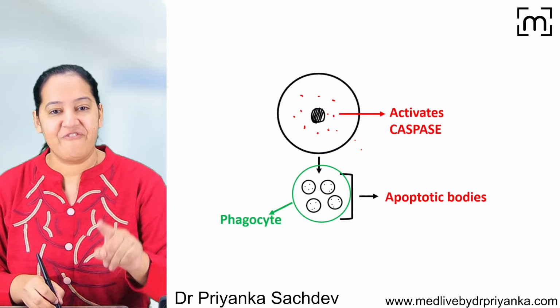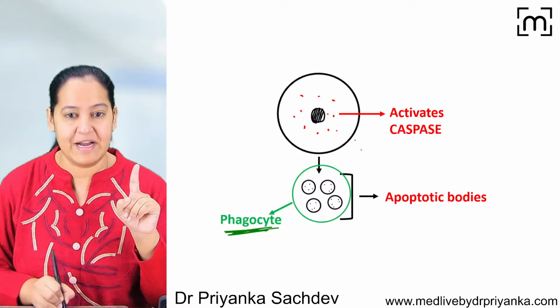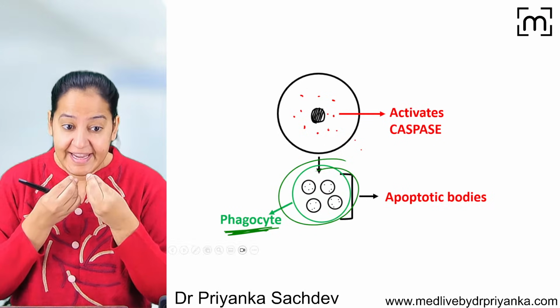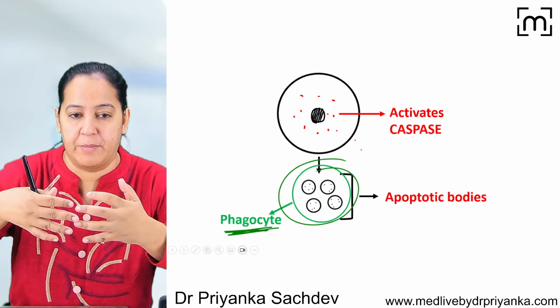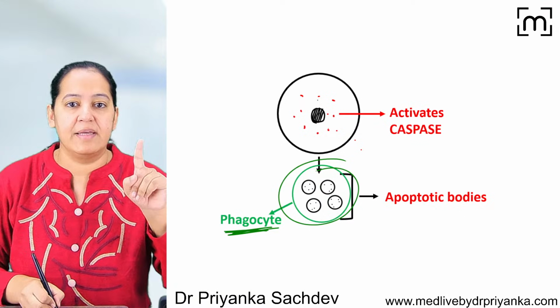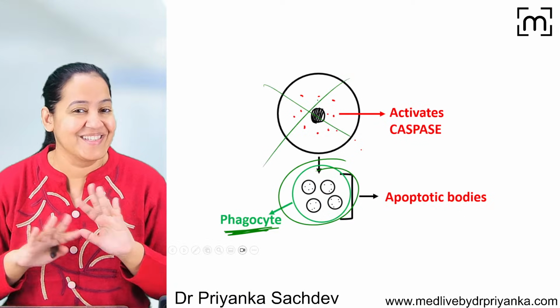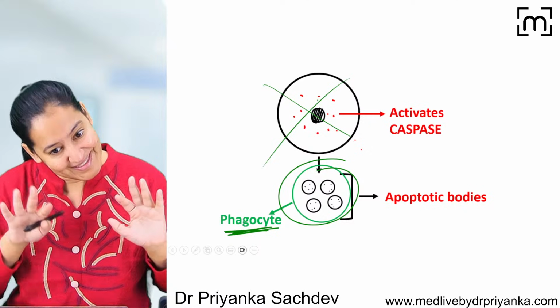In the end, a phagocyte will come and engulf. It will eat or engulf all the apoptotic bodies. In this way, this cell has disappeared from the human body, and that is apoptosis.